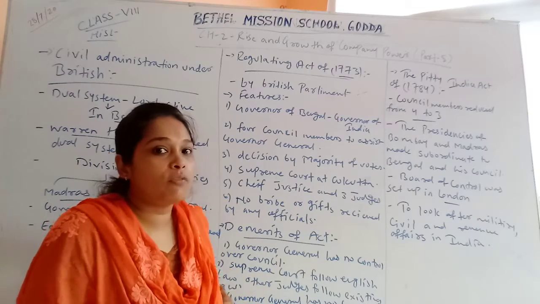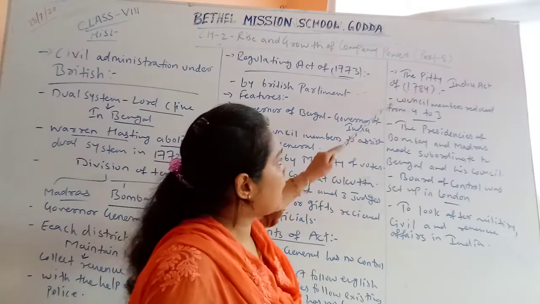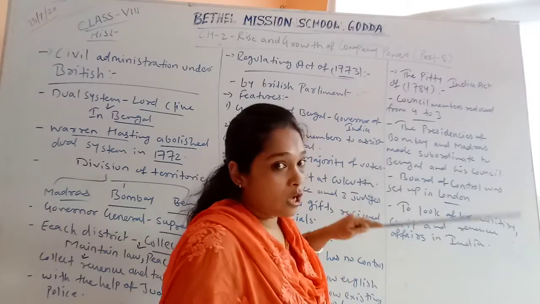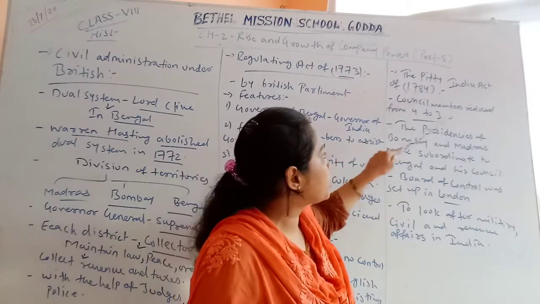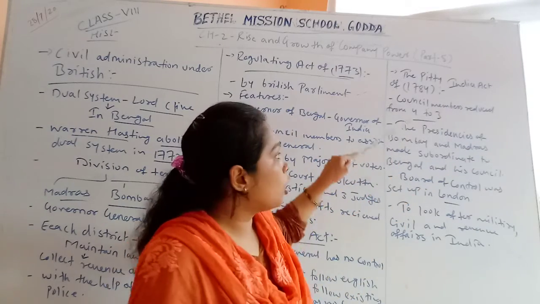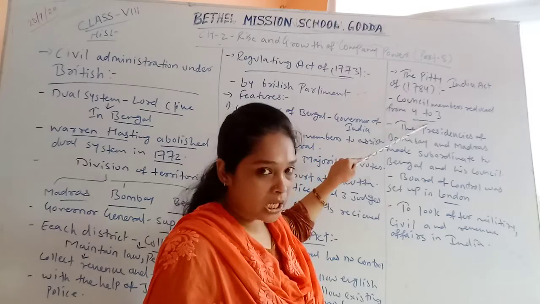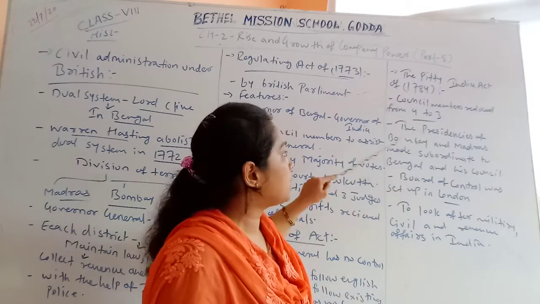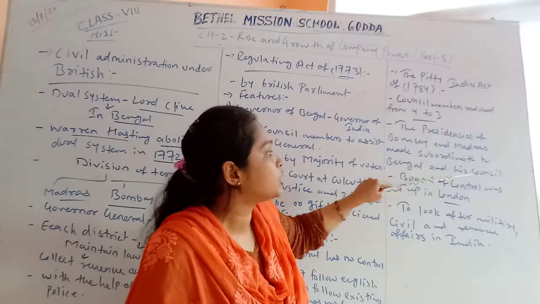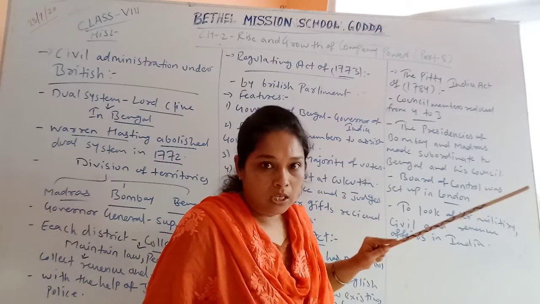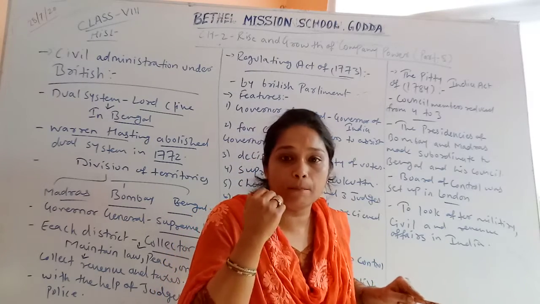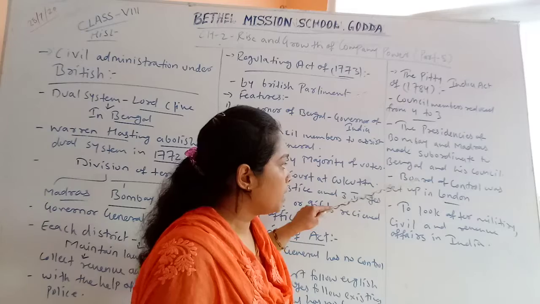Now to come out of these demerits, one more act was passed in 1784, which is called the Pitt's India Act. Under this act, council members were reduced from four to three, so that there will be no majority of council members. The presidencies of Bombay and Madras became subordinate to the presidency of Bengal and its council, so that the Governor General of Bengal must have complete authority over the administrative system.